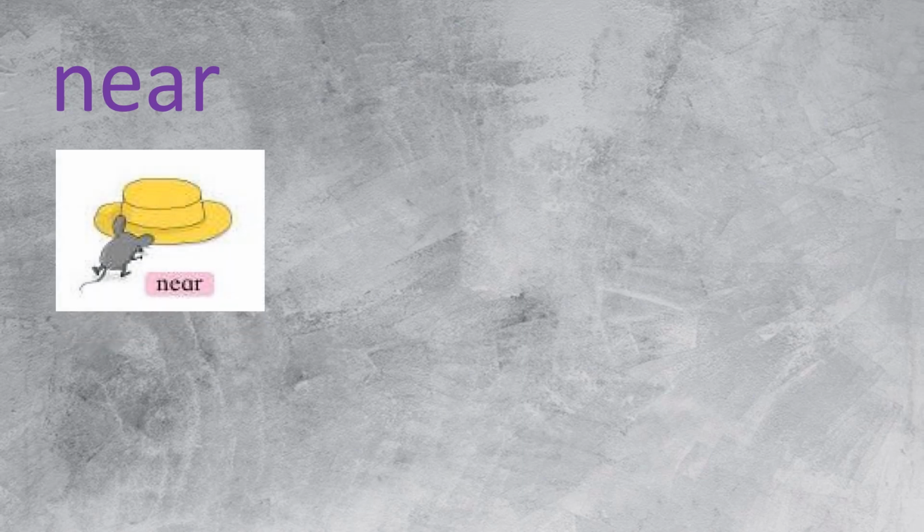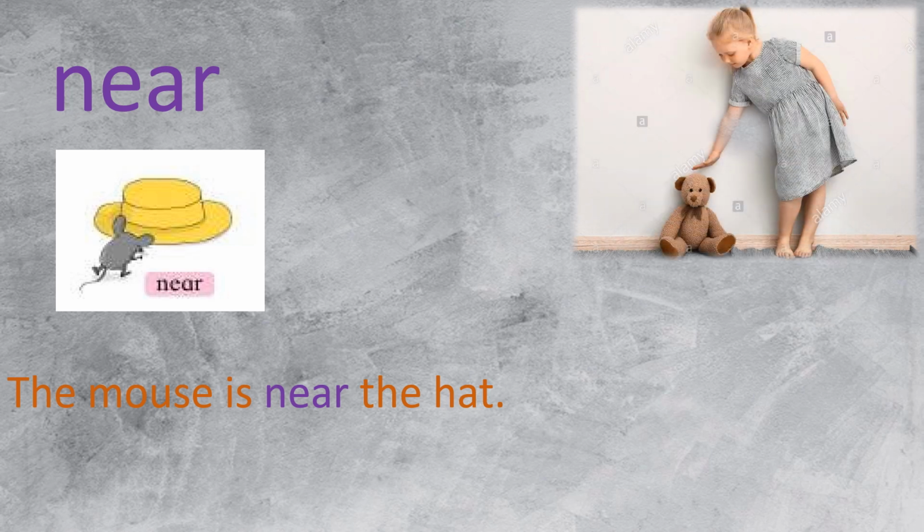The next word is near. Look here. What do you see in this picture? The mouse is near the hat. Near, म्हणजे बाजूला, जवळ. See one more example. The girl is near the teddy bear. मुलगी टेडी बेअरच्या जवळ किंवा बाजूला उभी आहे.